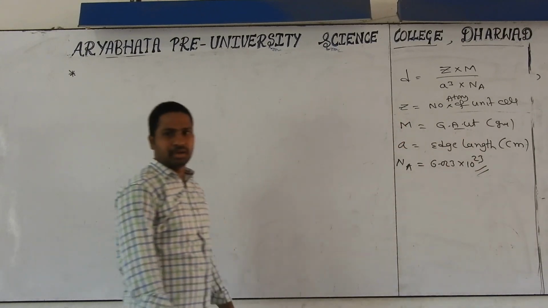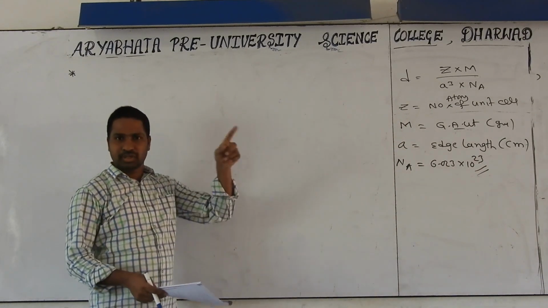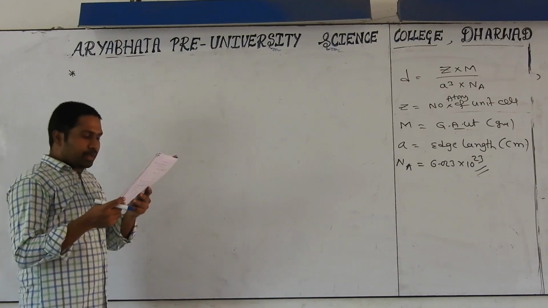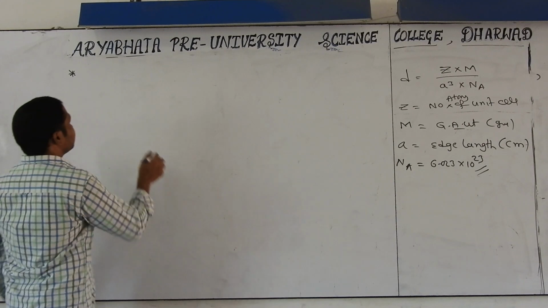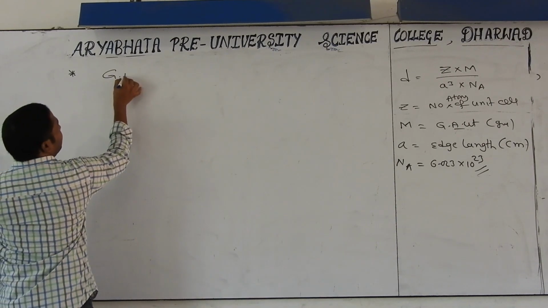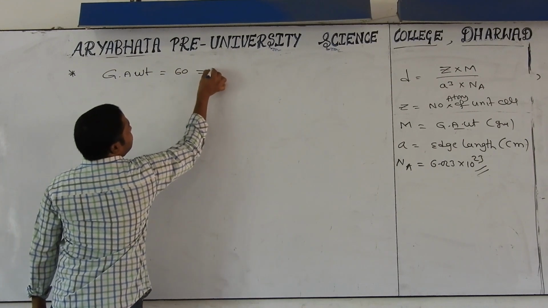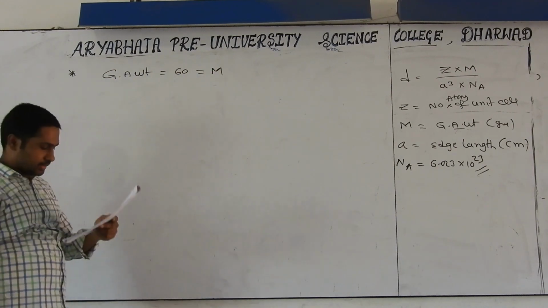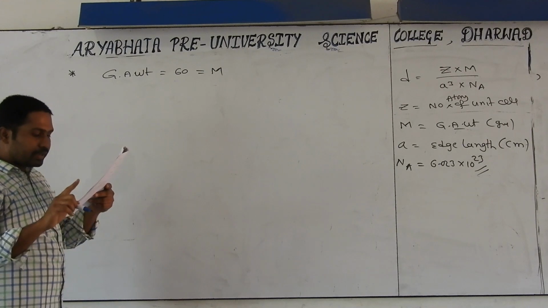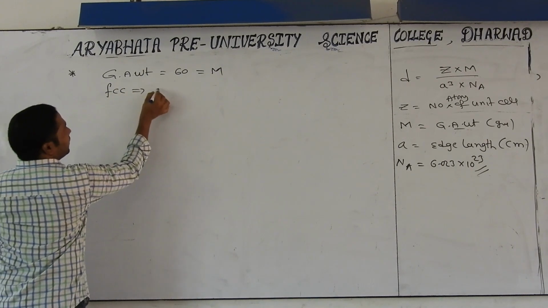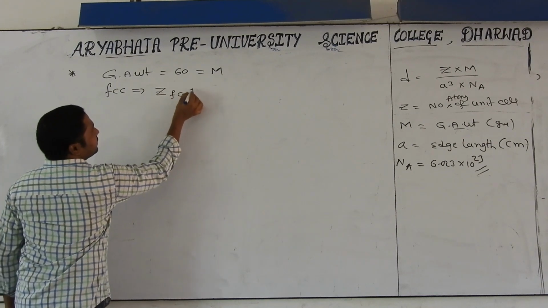This is the density formula. It is also very important for 2 marks questions as well as from a competitive point of view. Just I will ask you one question. An element has atomic mass 60. So the gram atomic weight of the element is given as 60, indirectly given as M. Okay? Next, it is a face-centered cubic unit cell, FCC. Under FCC, what is the Z value?